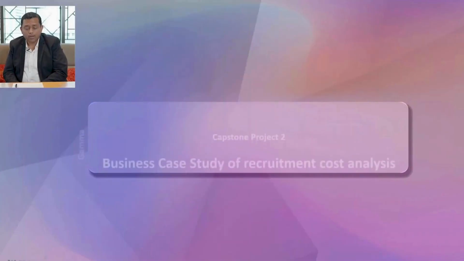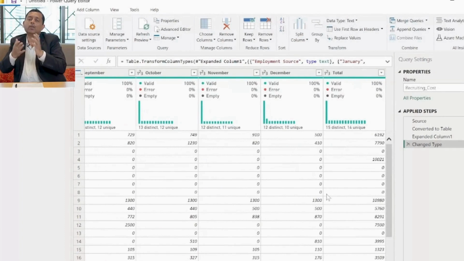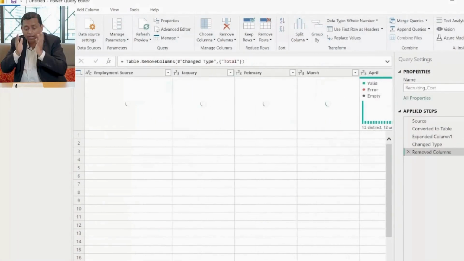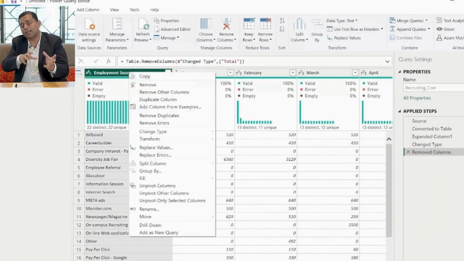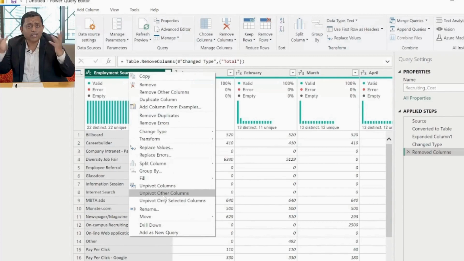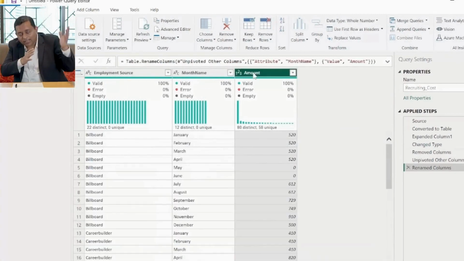Then comes the Gamma module, that is capstone project number 2, and that is where we will talk about some human capital data, and then we will actually be using the recruitment cost analysis concepts on that particular data. The data source will be different. It will not be the CSV or Excel files that we are talking about during this entire journey.